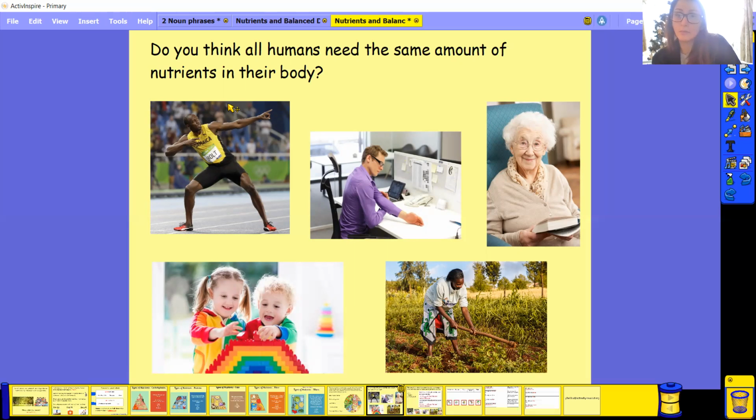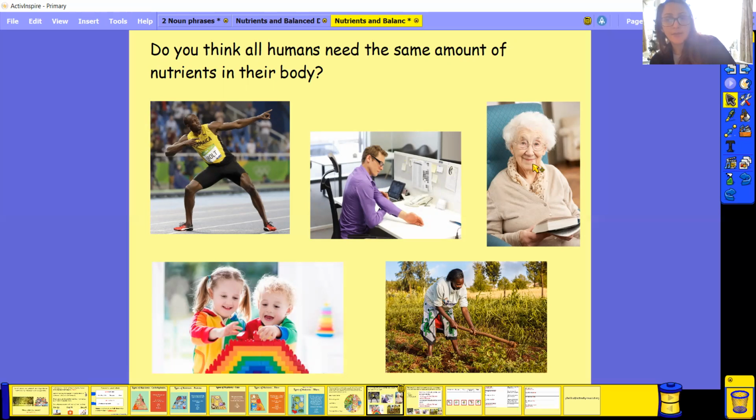Yeah, so Usain Bolt would probably need to consume a lot more carbohydrates because he's burning off more energy. He would definitely need more carbohydrates than this gentleman here who's sat at home doing his work, a bit like me. So he would need less carbohydrates than Usain Bolt, because he's not being as active as he is. The more active you are, the more carbohydrates you're going to need.